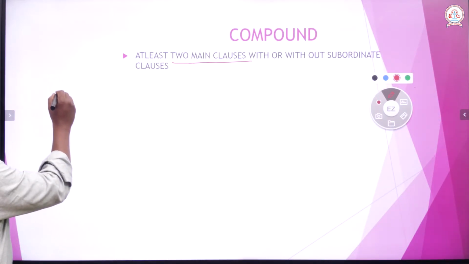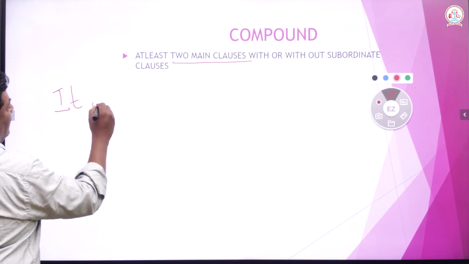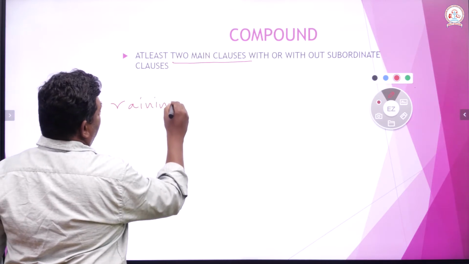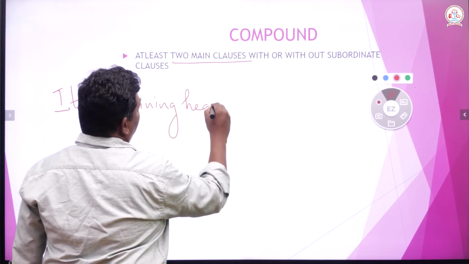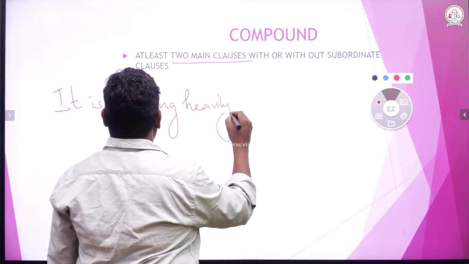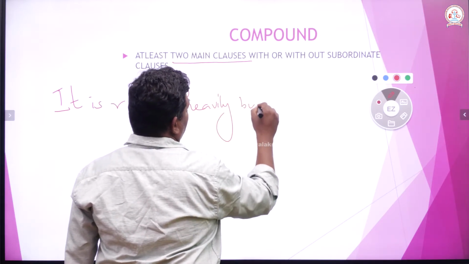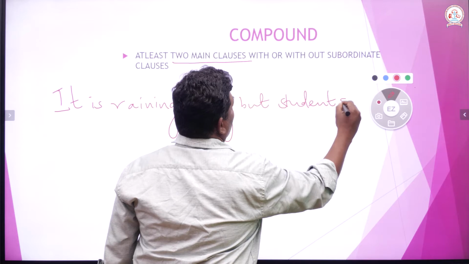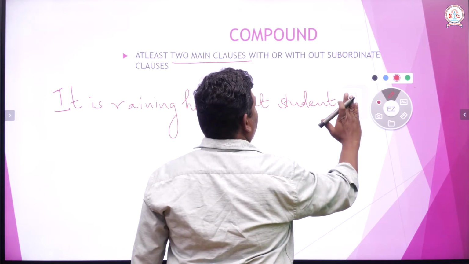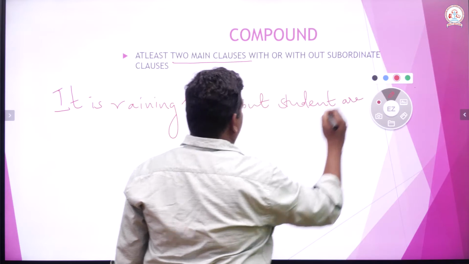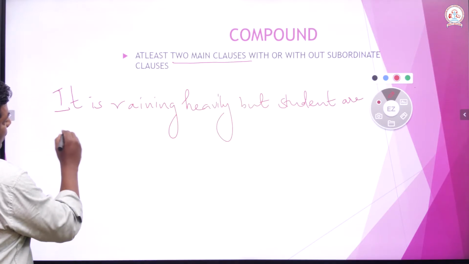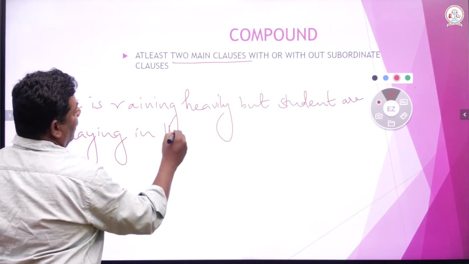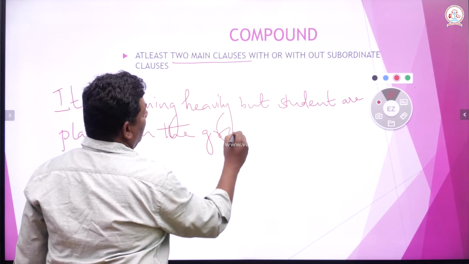I am writing one sentence. It is raining heavily, but students are playing in the ground.